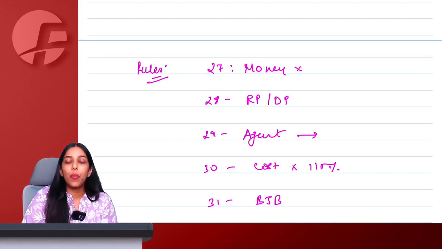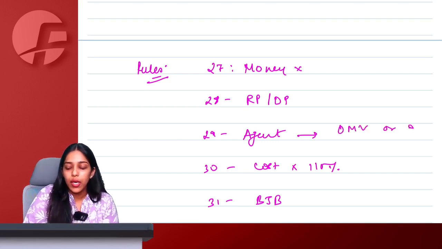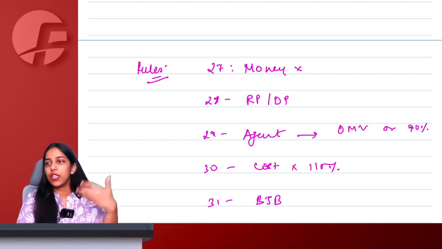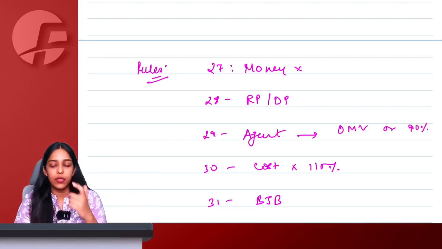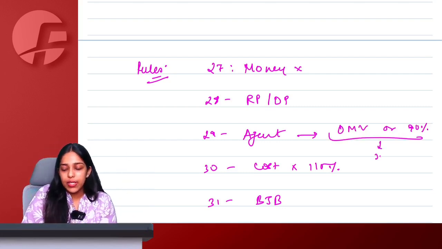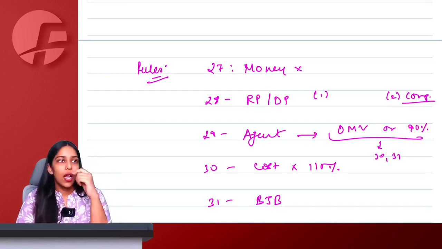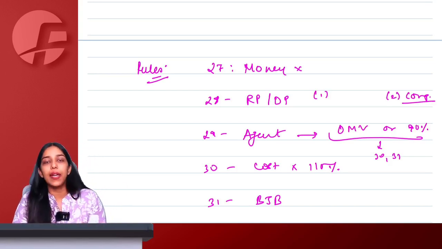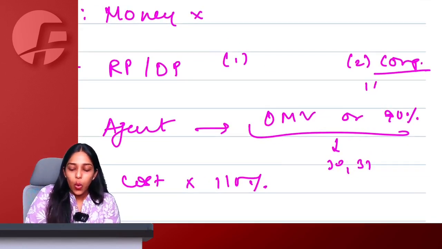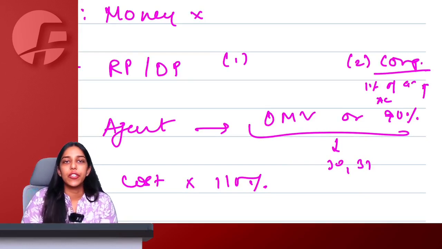Agent, you simply have an open option to take open market value or 90% of whatever is being charged from the ultimate customer not being related. If nothing is available, you can simply apply Rule 30, Rule 31. In Rule 28, we have Subrule 1 and Subrule 2. Subrule 2 is for corporate guarantee between related companies, and in that case, per annum, either you take 1% of the guarantee amount or actual consideration, whichever is higher.